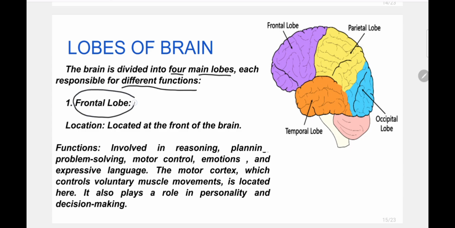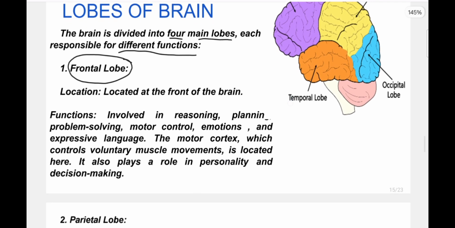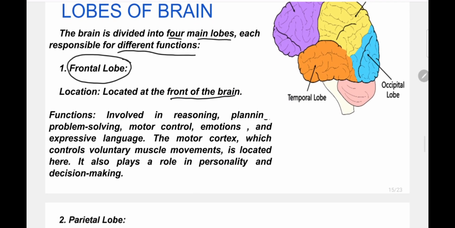Right, frontal lobe. Front means first. So this lobe is the first lobe. If your forehead side, the front side of your head, is the lobe, that is named as frontal lobe. The frontal lobe is located at the front of the brain. What are the functions of the frontal lobe?